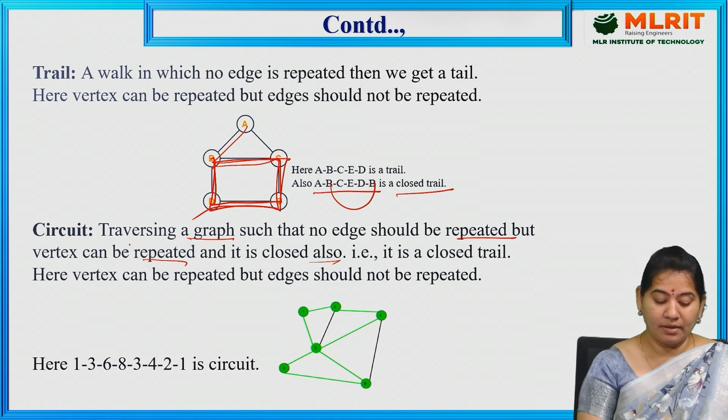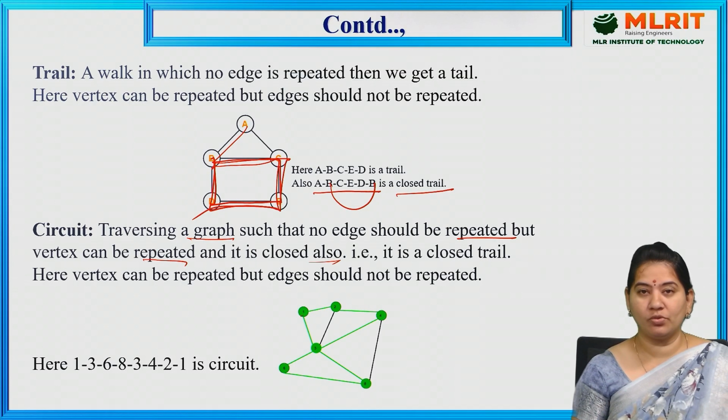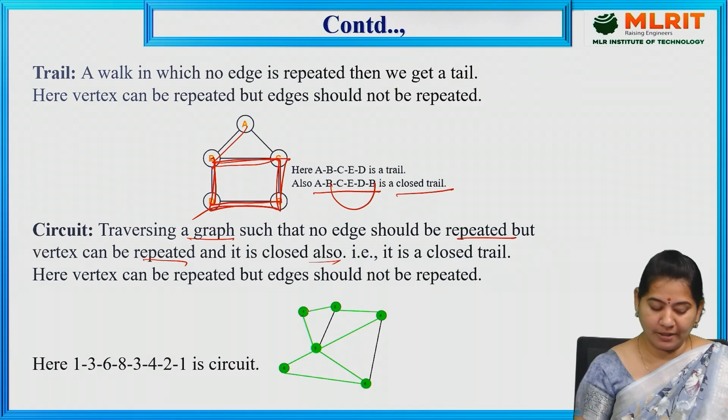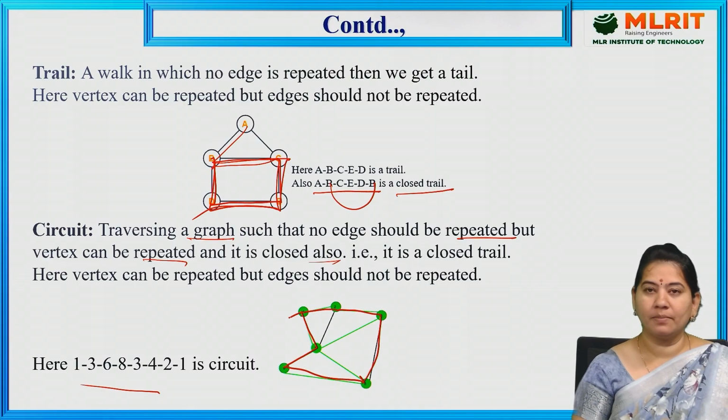So here traversing a graph, no edge should be repeated and vertex can be repeated, but it should be always a closed one. So let us suppose here we have 1, 3, 6, 8. So here 8, 4, 2, 1.